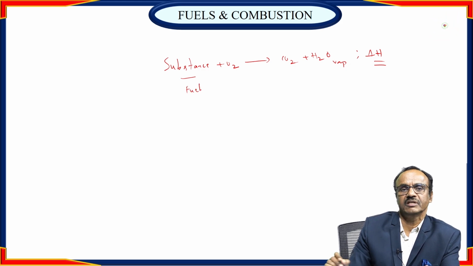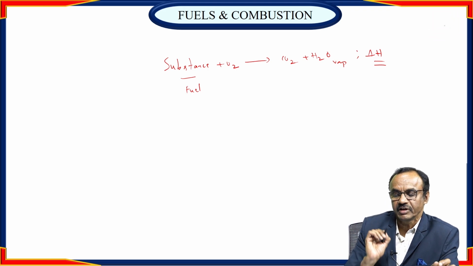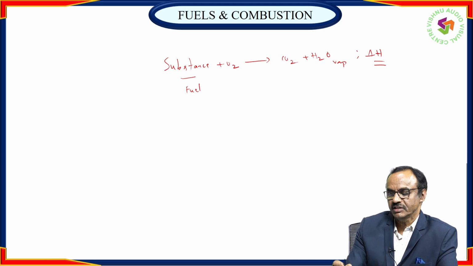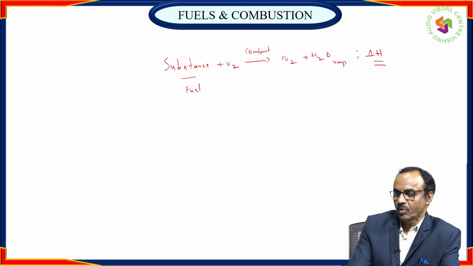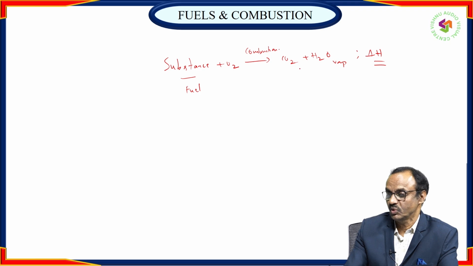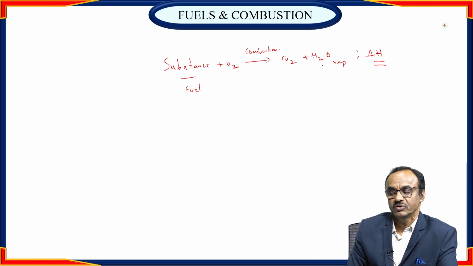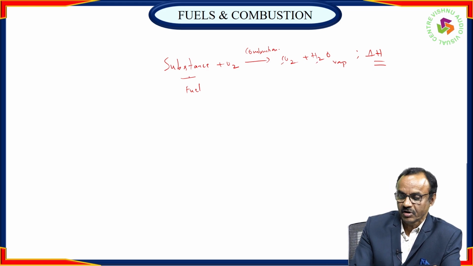Next question, under prerequisites: what are the components present in fuel? During the process of combustion, what are the reactants we have? Substance plus oxygen. What are the combustion products? CO2 and H2O vapor. So it means this substance is composed of carbon and hydrogen.